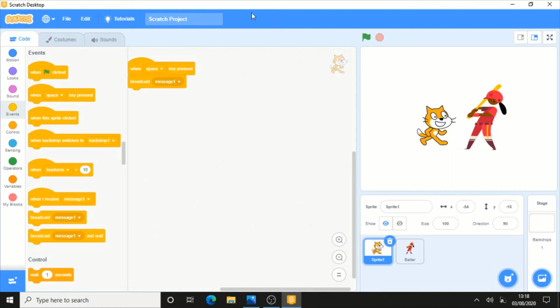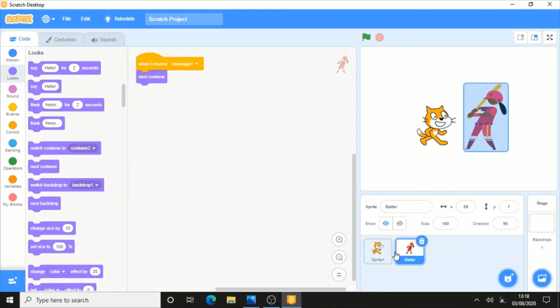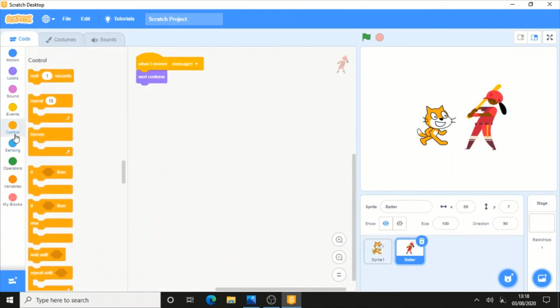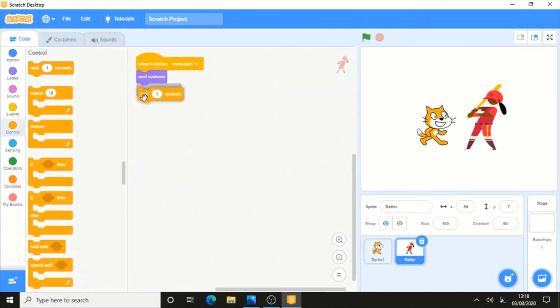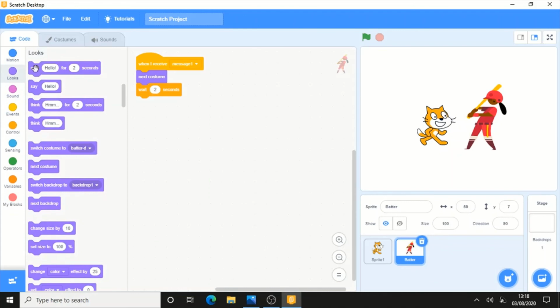Like you can have communication between them over the stage, like when I say hello for 2 seconds, then let me show that from control, wait for 2 seconds and then say hi there.